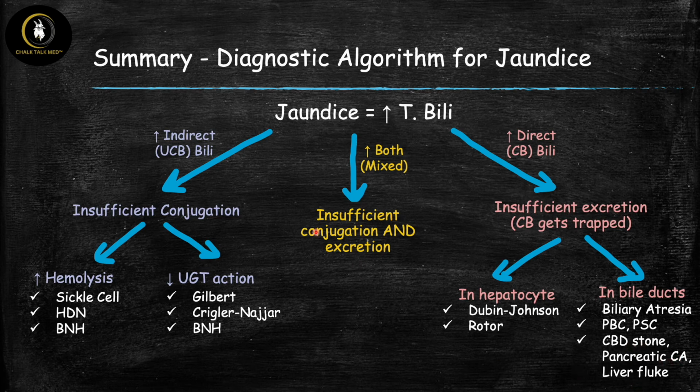And then finally, the last category was when you had high levels of both direct and indirect, and we said that the problem here must be within the liver because we have problems with both conjugation and excretion, and so this was due to hepatitis and cirrhosis.